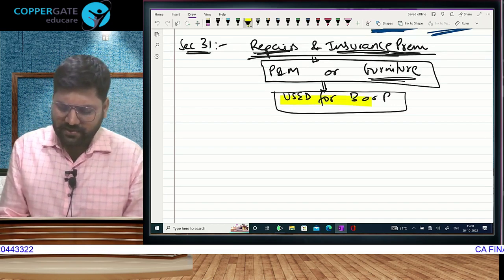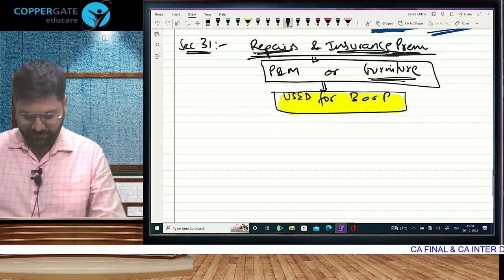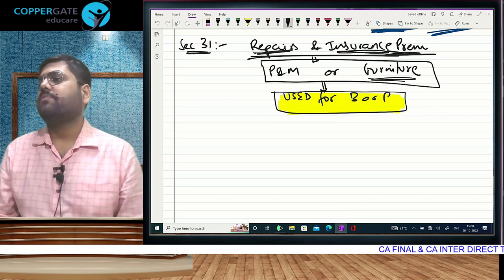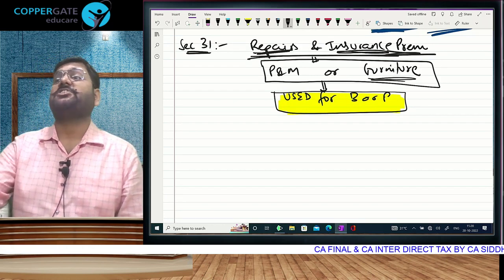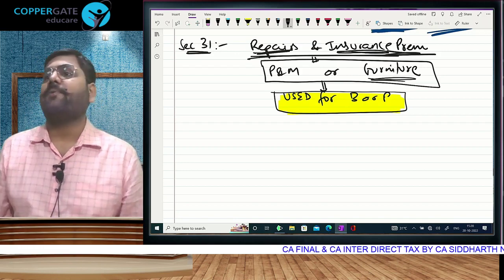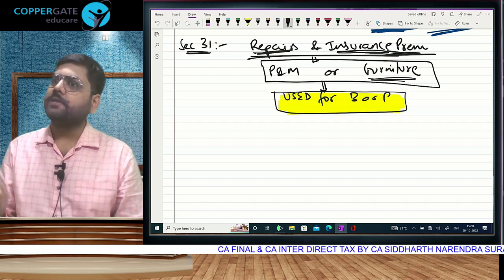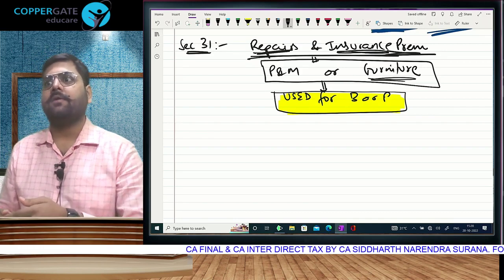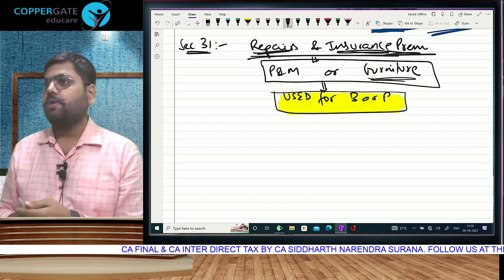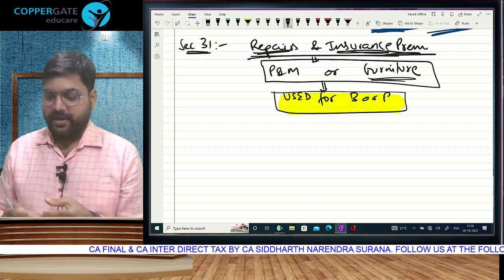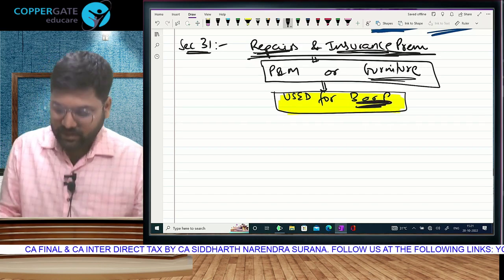Only criteria, only thing that you have to decide, you have to check is used for the purpose of business or profession. मतलब if office में podium, stage, benches, table, chair broken and you get it repaired or you take insurance, तो allowed. नहीं, घर का sofa, dining table can also undergo repairing. Is that expense? Yes. Allowed or disallowed? मतलब repairs of furniture in office allowed, home disallowed. The main criteria is only this.